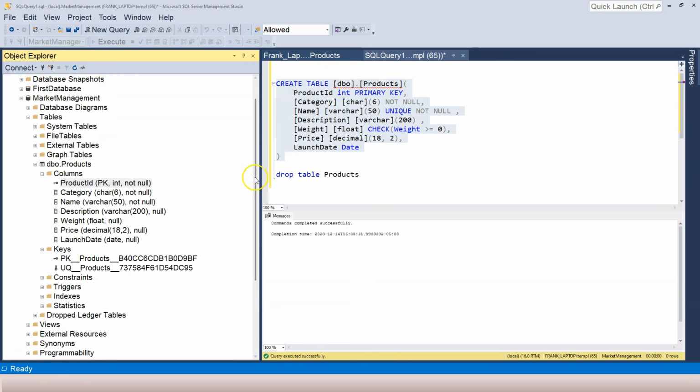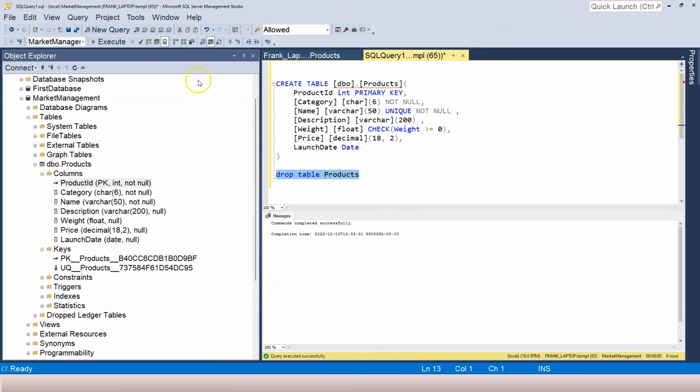Another way you can apply the primary key is at the bottom. So let's drop the table first, and then let's remove this primary key here. What we can do is add a comma at last column, and then we can say constraint, and now we can provide a primary key name. So we can start with PK and an underscore, and just call it PK product. So this stands for the primary key for the products table. And then I specify the type of the constraint, which is primary key.